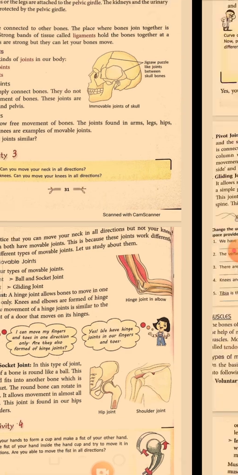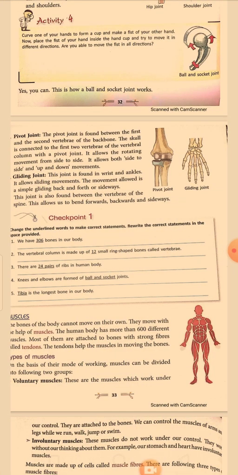Next is pivot joint and gliding joint. Pivot joint is found between the first and second vertebrae of the backbone. We have learnt about the backbone. We also call it the vertebral column. So the joint between the first and second vertebrae, we call a pivot joint.